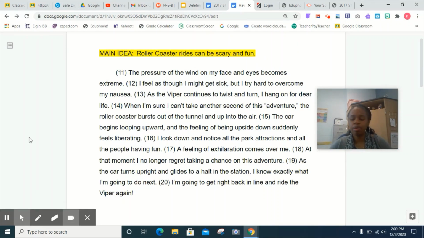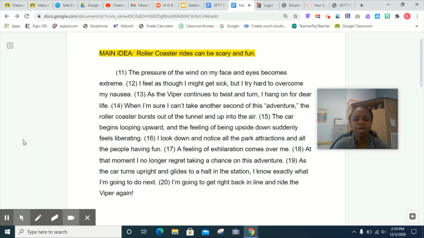All right, so here's our new updated paragraph. I've taken out the sentences, so our numbers have changed a little bit, but let me read it for you so we can see how it sounds. The pressure of the wind on my face and eyes becomes extreme. I feel as though I might get sick, but I try hard to overcome my nausea. As the Viper continues to twist and turn, I hang on for dear life. When I'm sure I can't take another second of this adventure, the roller coaster bursts out of the tunnel and up into the air. The car begins looping upward, and the feeling of being upside down suddenly feels liberating.